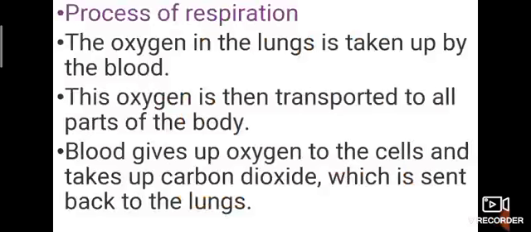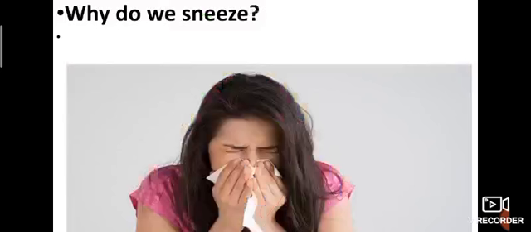So finally, the process of respiration: the oxygen in the lungs is taken up by the blood. The oxygen is then transported to all parts of the body. Blood gives up oxygen to the cells and takes up carbon dioxide, which is sent back to the lungs. Okay.